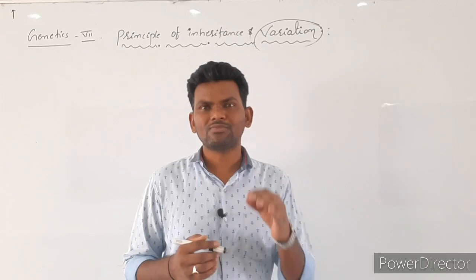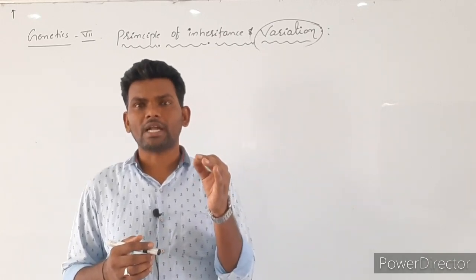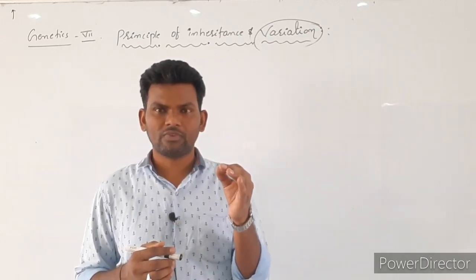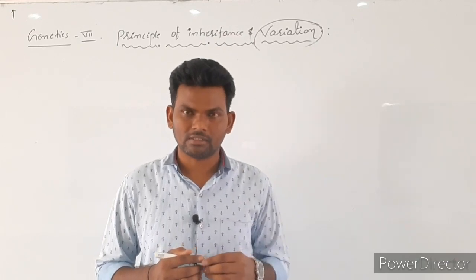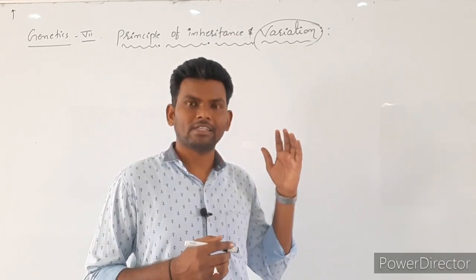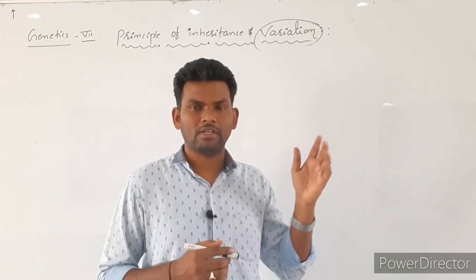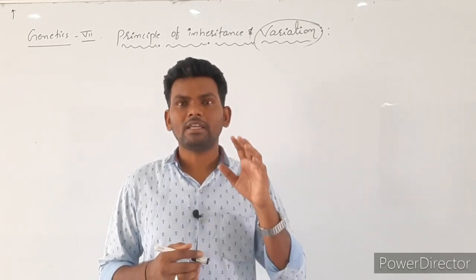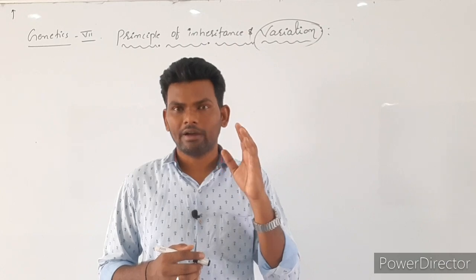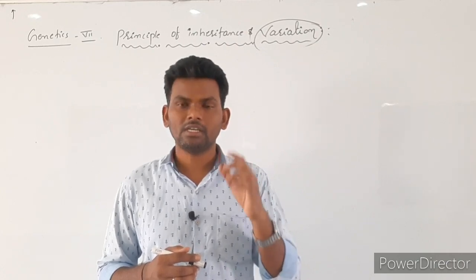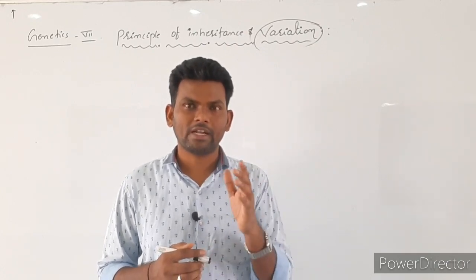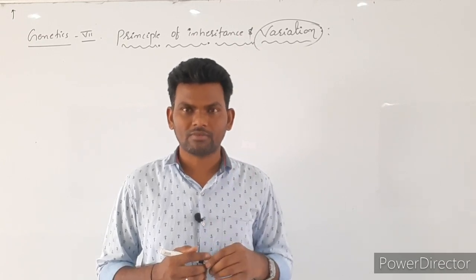He was the first scientist to give the scientific definition for inheritance. He was born in 1822 and died in 1884 due to kidney failure. For nearly 8 years he did the hybridization technique in pea plants, 7 to 8 years of experiments.